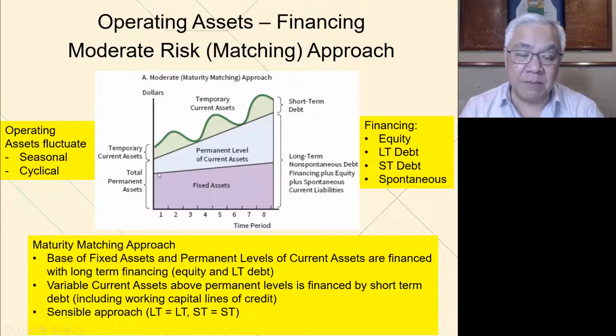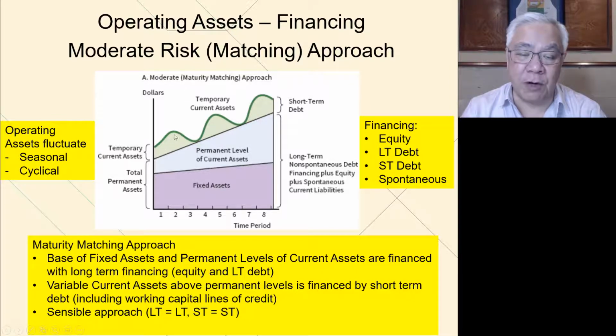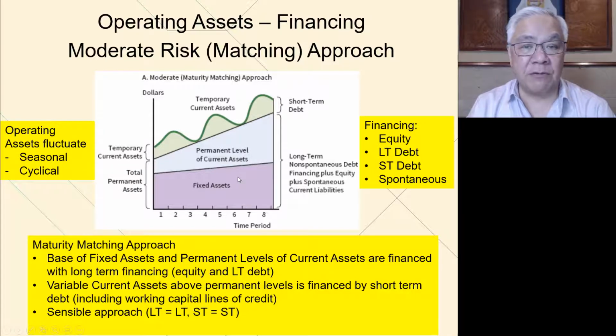So we're also going to devote long-term liabilities to fund those investments as well. And then the only change is this part that's wavy, so that we don't have times where we owe extra interest for things we don't need. We're just borrowing what we need, and therefore this is our debt. All right? So this is a matching moderate risk approach.